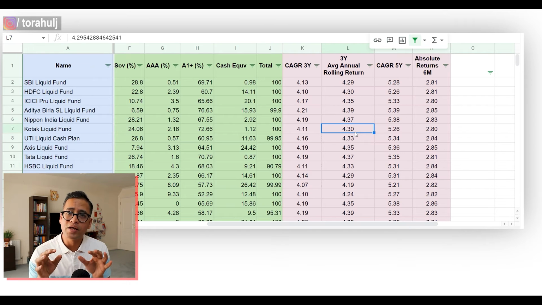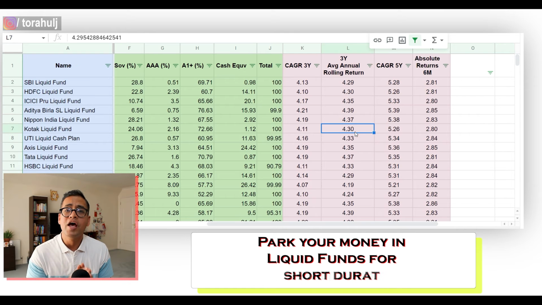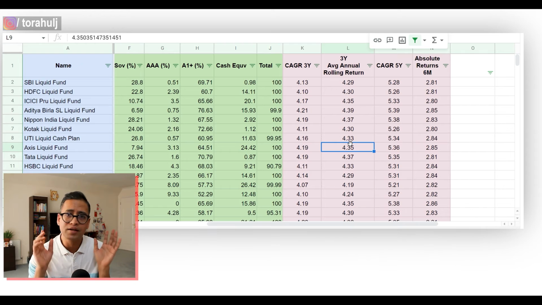Rather than leaving that money in the bank account where you might only get a 2 to 3% interest rate, or even if you do a fixed deposit, the short-term fixed deposit interest rate is only 3%, right? And if you break it, you are going to have to pay a penalty on that as well, right? So therefore, a liquid fund is very, very safe to park your money in those examples. And also you are going to get better returns than fixed deposit or bank rates, right? That is number one. Number two is emergency fund, right?